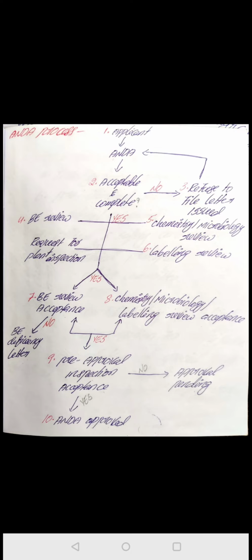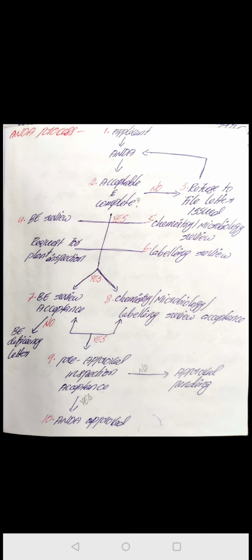Okay, he is going to give this ANDA, then FDA will check if it is acceptable and complete. See the second one, acceptable and complete. Here the ANDA should contain sufficient information for approval. If it contains all necessary information, an acknowledgement letter is given to the applicant. That means when they submit the generic drug approval application, they will give one acknowledgement letter to the applicant. Applicant means the person who is submitting the ANDA to the FDA. Okay, next we see the third one, refuse to file letter issued.